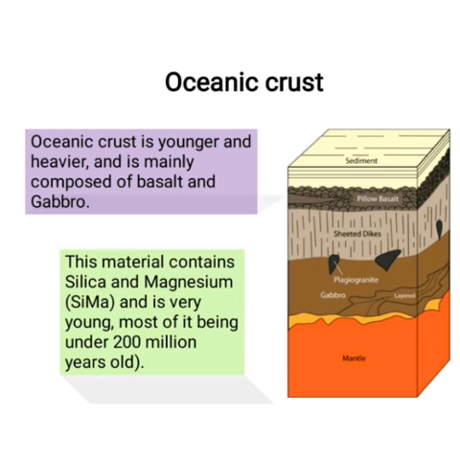Now the next one is the oceanic crust. Oceanic crust is younger and heavier than the continental crust and is mainly composed of basalt and gabbro. These materials contain silica and magnesium, and together they are known as sima, and it is very young, most of it being under 200 million years old. Can you see in the diagram the pillow basalt, the sheeted dikes, the gabbro and the layered gabbro, and the mantle. Downwards, that orange color is the mantle.